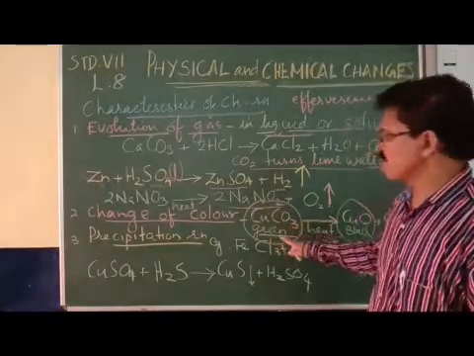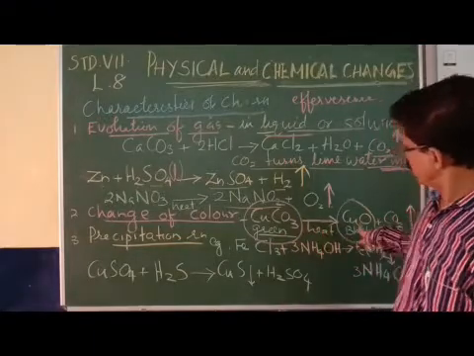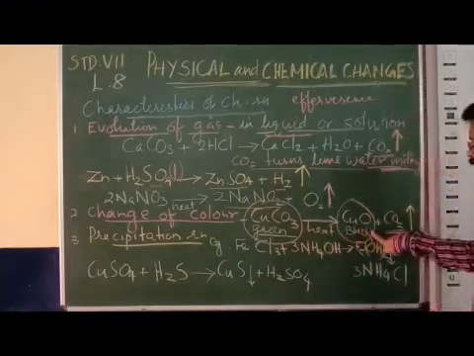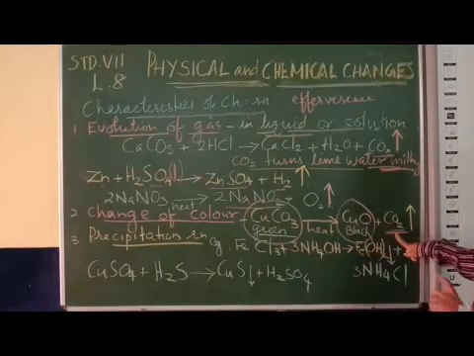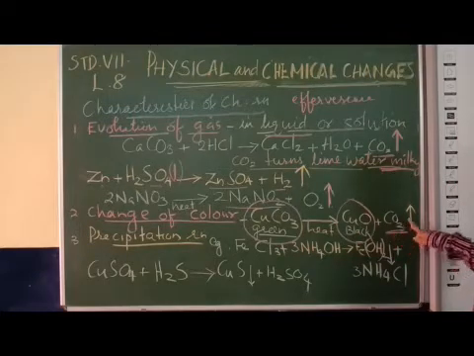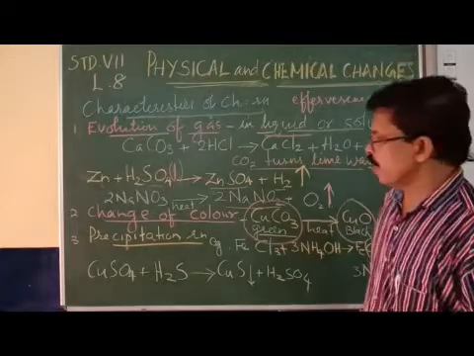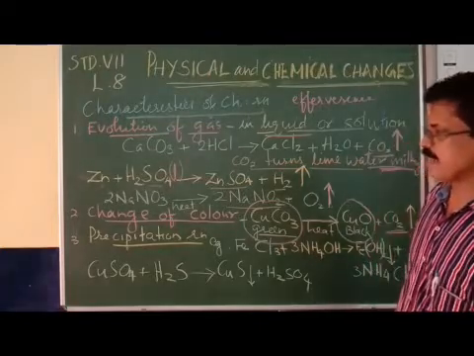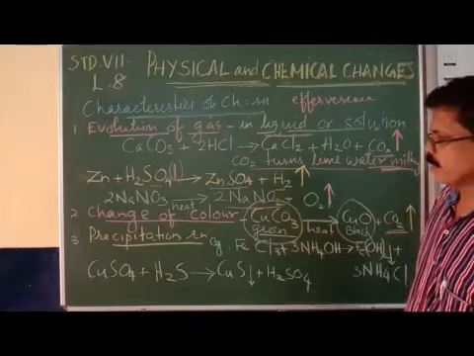So what is the example for a change of color? Copper carbonate, which is green in color, is strongly heated. Then you will get copper oxide, a black substance, along with carbon dioxide gas. This carbon dioxide gas is indicated by an arrow mark pointing upwards. Now, precipitation reaction, that is the third change during a chemical reaction.